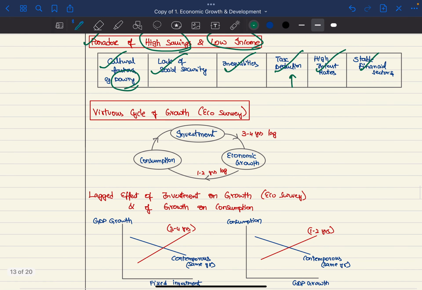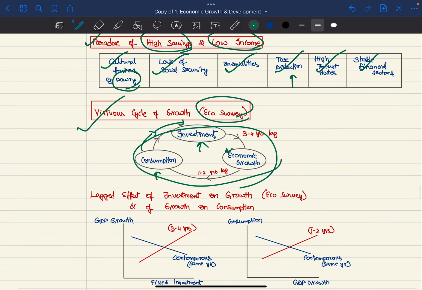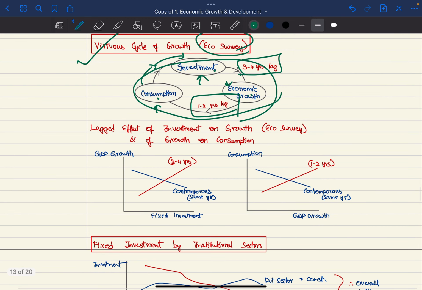Next, we have the virtuous cycle of growth, again given in the Economic Survey. This says that if we increase investment, it will lead to economic growth, and due to economic growth there will be an increase in consumption, and due to consumption there will be demand, and due to demand there will be investment, and the virtuous cycle will go on. But investment leads to more economic growth with a 3 to 4 years lag, and economic growth leads to more consumption with a 1 to 2 years lag. This is also given in the Economic Survey, that is the lagged effect of investment on growth and of growth on consumption.